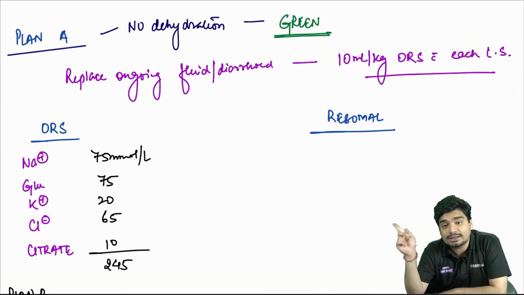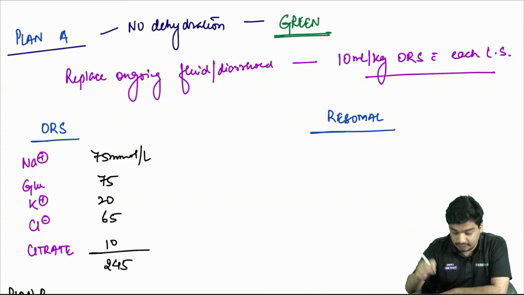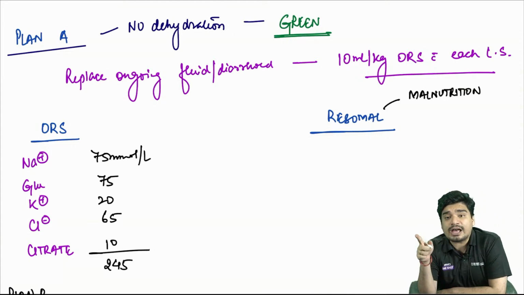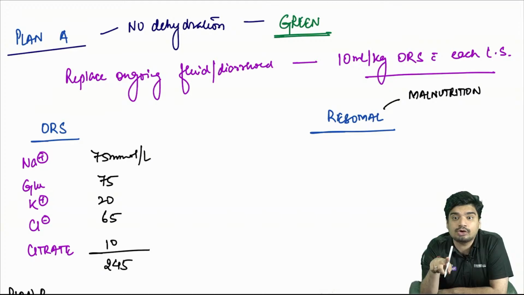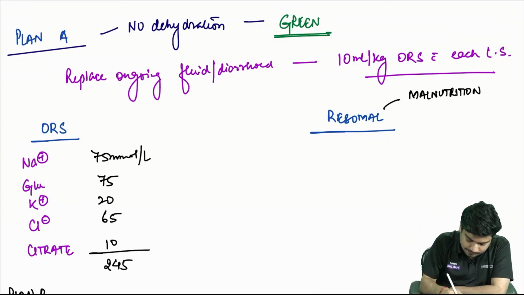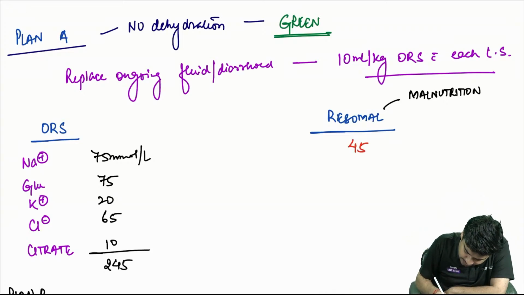Risomol is the fluid which we use in malnourishment, in malnutrition. See, in malnutrition, what was happening? Remember, in malnutrition, hypoglycemia was there, and hypokalemia also was there. So that is the reason why in Risomol, because there is hypoglycemia, glucose is going to be higher. Because there is hypokalemia also, potassium is also going to be higher. So in Risomol, sodium is actually 45.